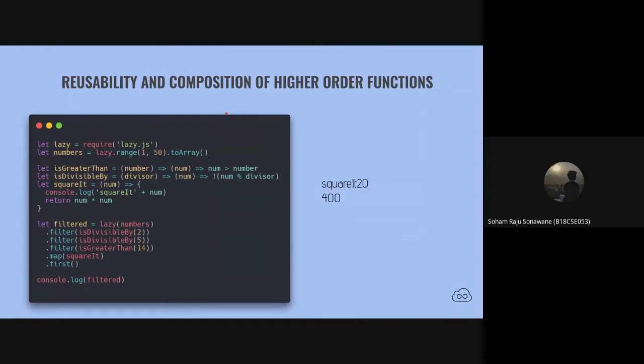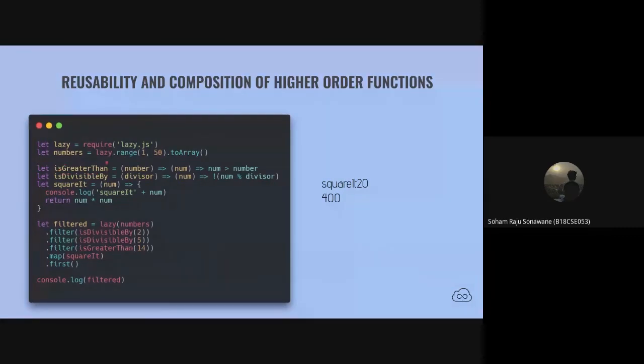So this might be a little hard to grasp at first, but I'll try to make you understand this as much as I can. The first two lines are just again the array and the library that we have imported. Now let's take a look at these three functions. The first function is the isGreaterThan function.